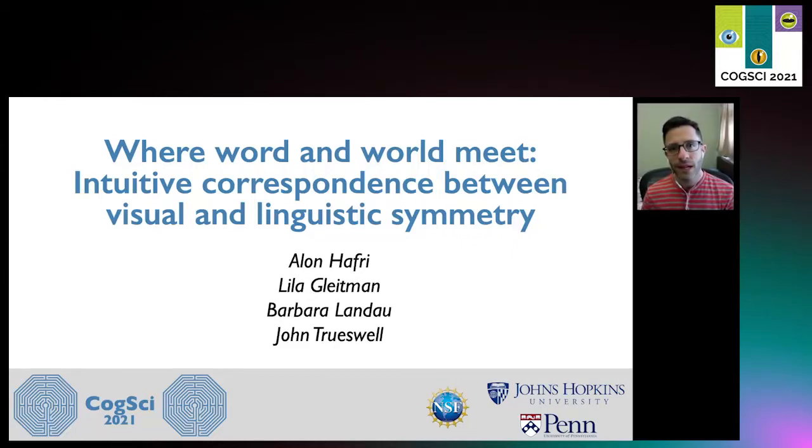Hey everyone, my name is Alon Hafri, and I'm a postdoc at Johns Hopkins. And today I'll be discussing my work on the relationship between visual and linguistic symmetry that I think sheds light on the rich and structured nature of the language-cognition interface. To start off, take a look at these images.